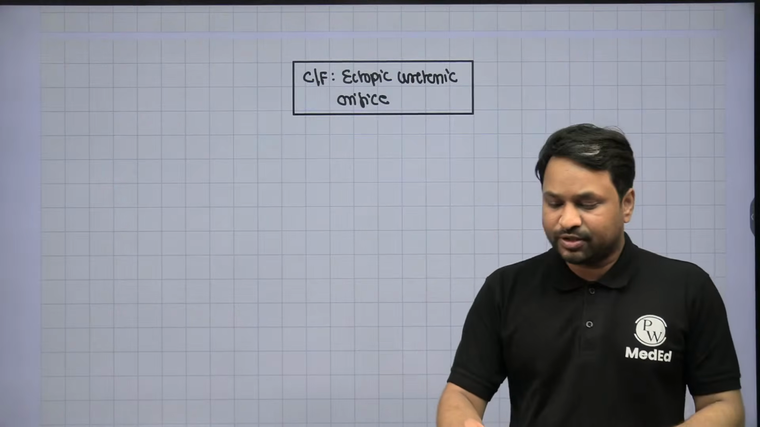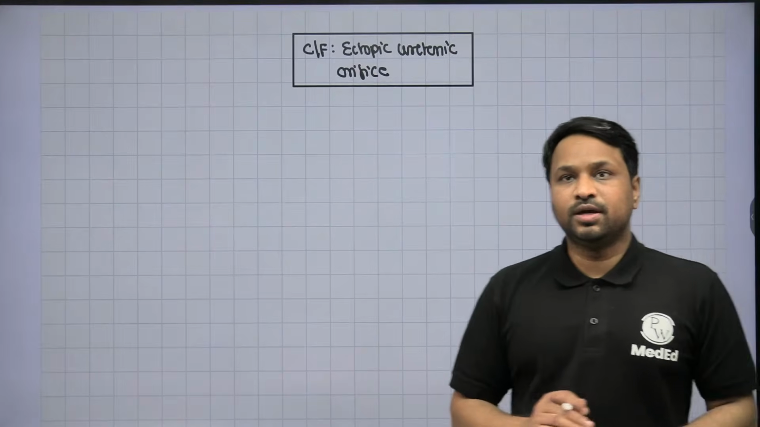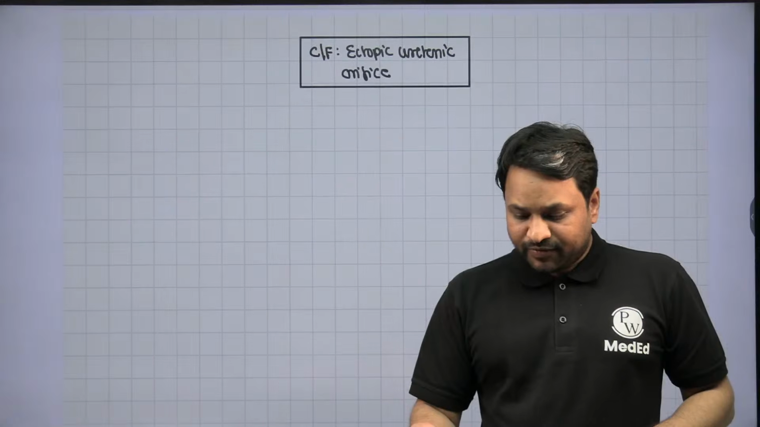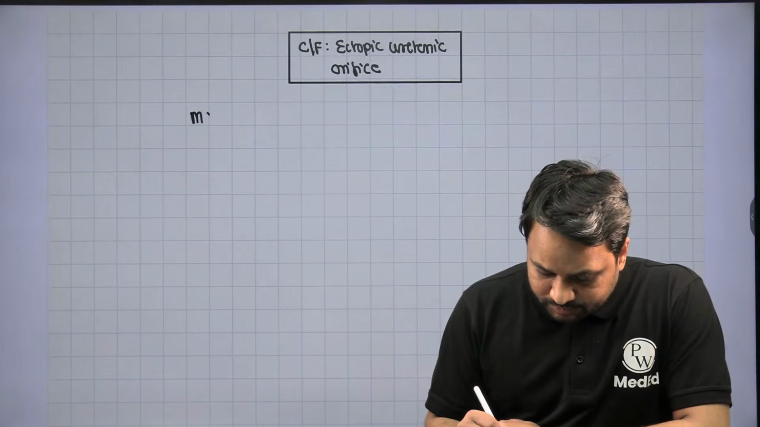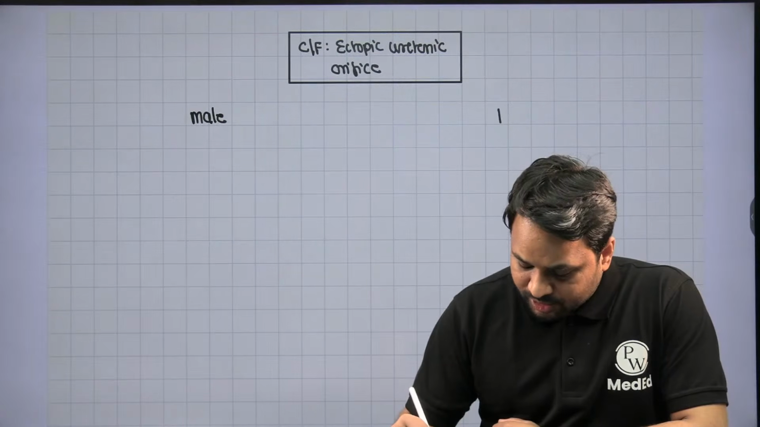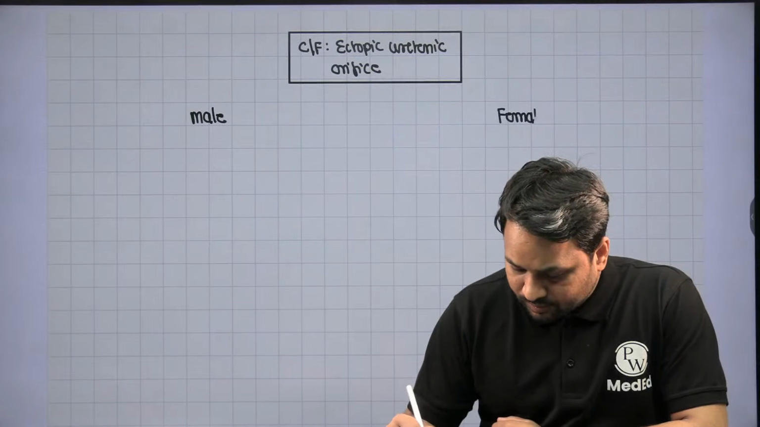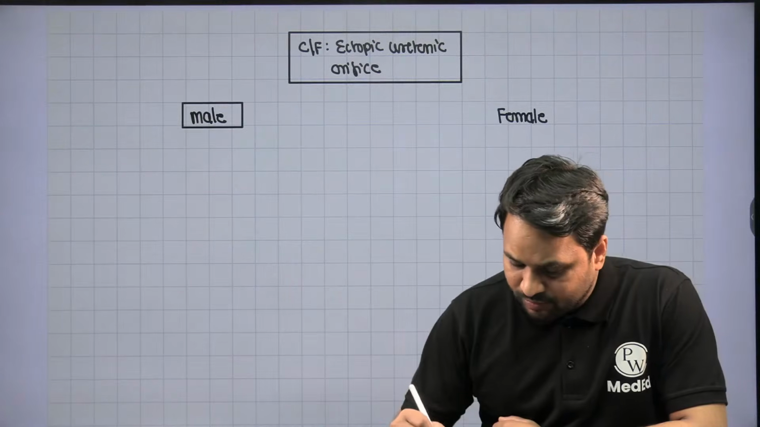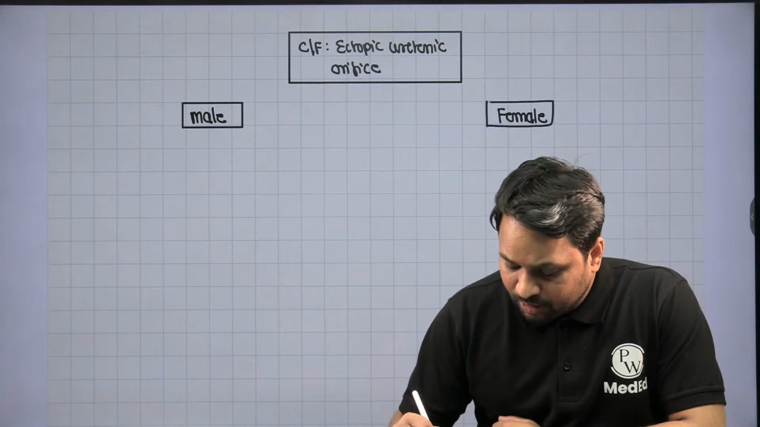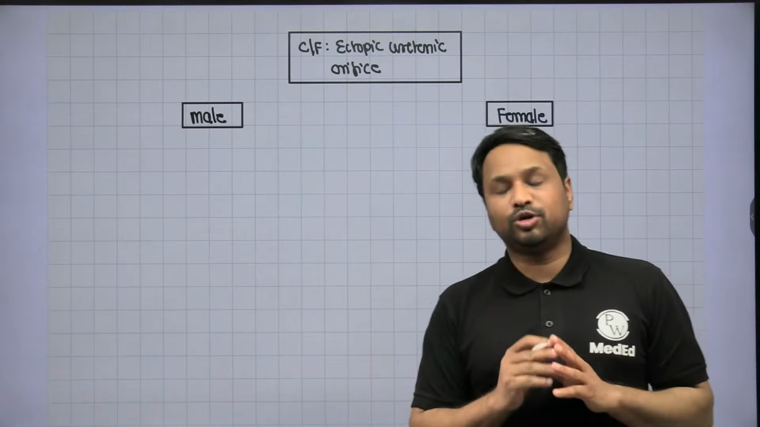We'll talk about the clinical features of the ectopic ureteric orifice. When you say the clinical features of the ectopic ureteric orifice, it is going to vary between a male child and a female child. Why is it going to vary? Because the urethra in males and females is different, right?